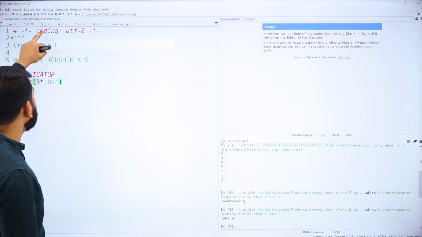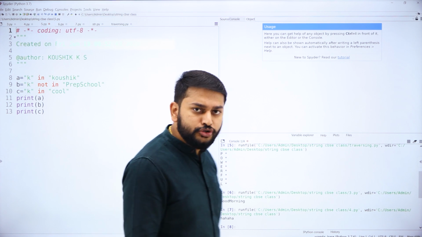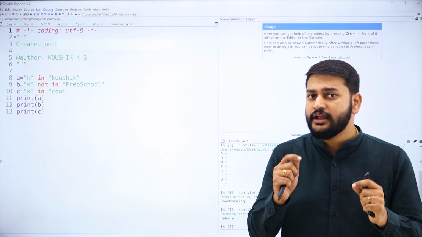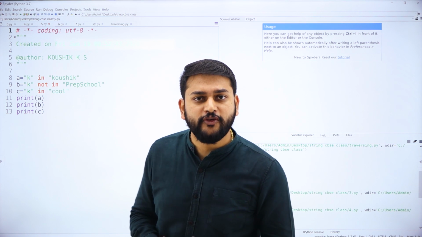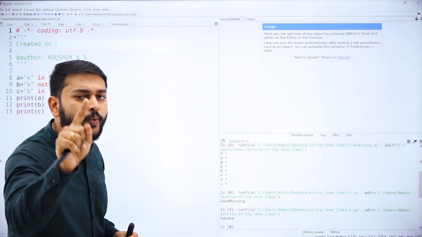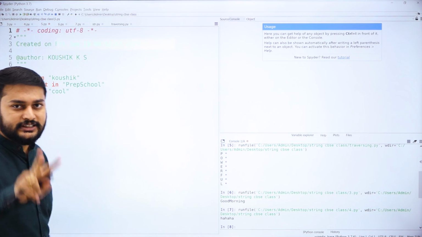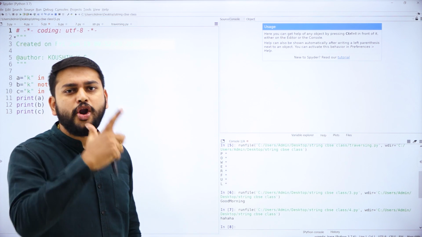So what is the next operator that I have? My dear students, the next operator that I have is the membership operator. You need to understand why we are using this membership operator. How many membership operators do we have? We have 2 different types: the first one is in, the second one is not in. Sir, why do we use this in and not in?